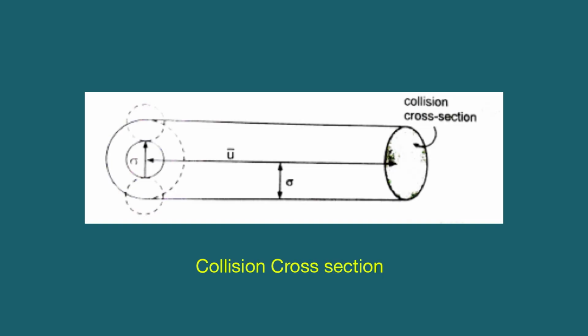Collision cross section is defined as the target area that one molecule presents to another molecule for a collision. The target area is shown in the figure. From this figure, you can realize that the radius of the target area is sigma and the magnitude of the target area is pi sigma square, and this will be the collision cross section.